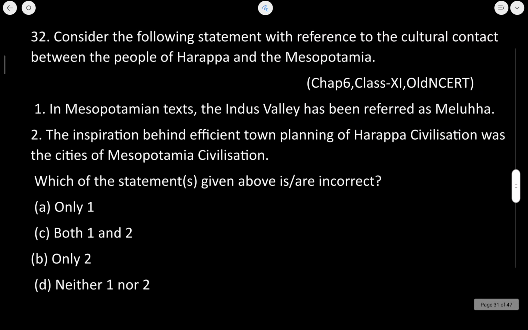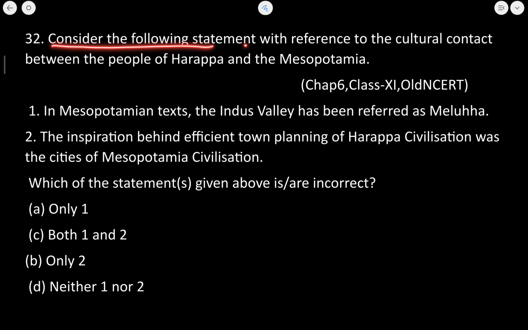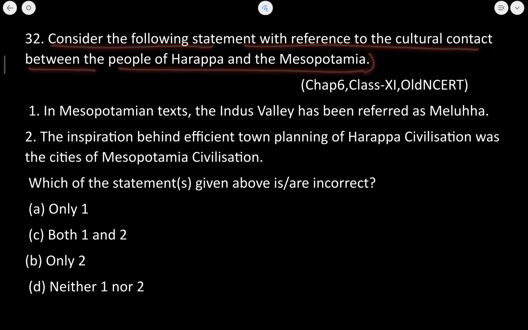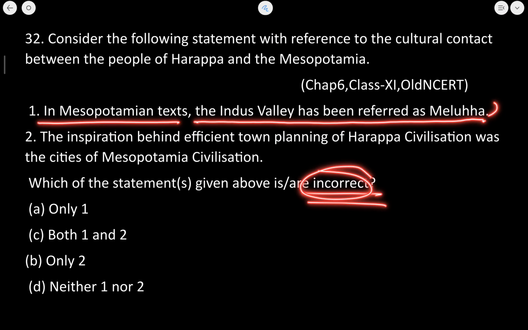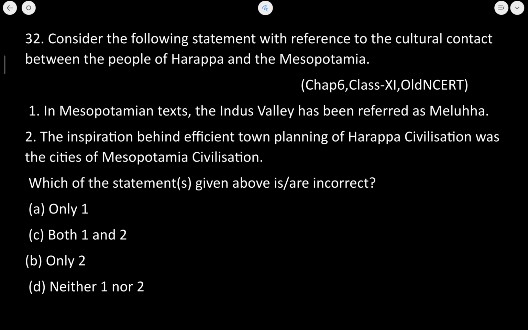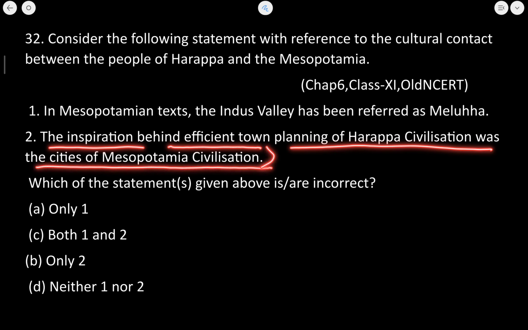Next question देखते हैं. Consider the following statements with reference to the cultural contact between the people of Harappa and Mesopotamia. Now, in Mesopotamian text, the Indus Valley has been referred as Meluha. Now, we have to mention the correct statement, incorrect statement. So, first statement absolutely correct है, that the people of Harappa, Indus Valley, were called as Meluha in the Mesopotamian text. Now, the inspiration behind the efficient town planning of Harappa was the cities of Mesopotamian civilization.